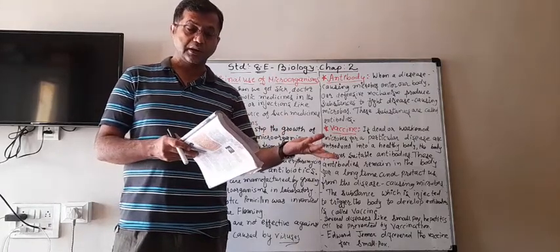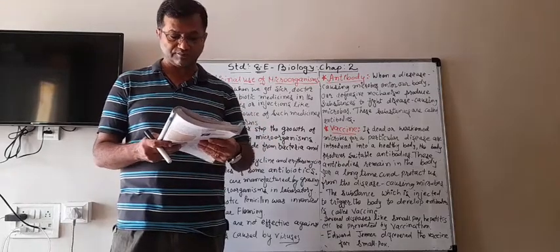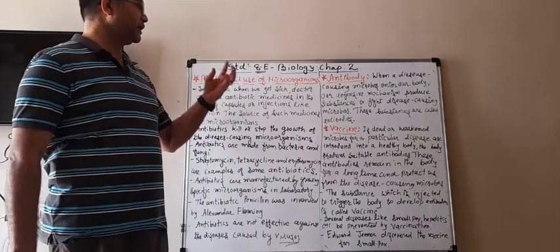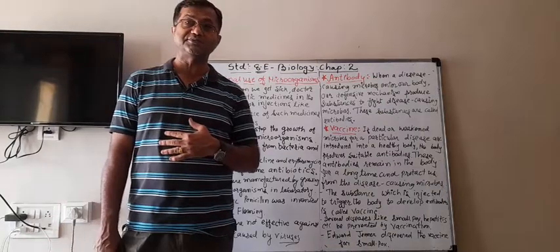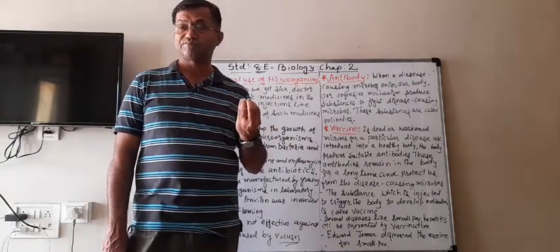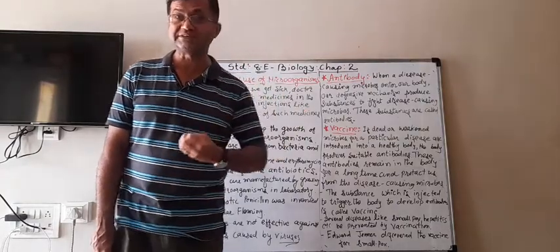For example, for the production of alcohol, for fermentation, etc. Now today we are going to learn about the medicinal use of microorganisms. It means that microorganisms are used to produce some medicines.